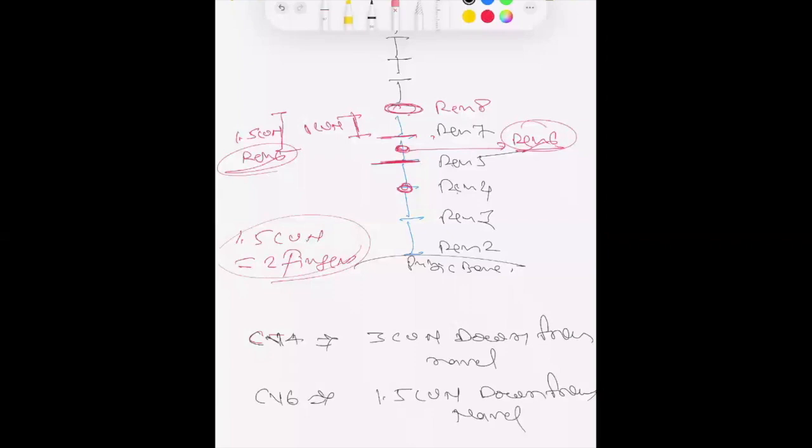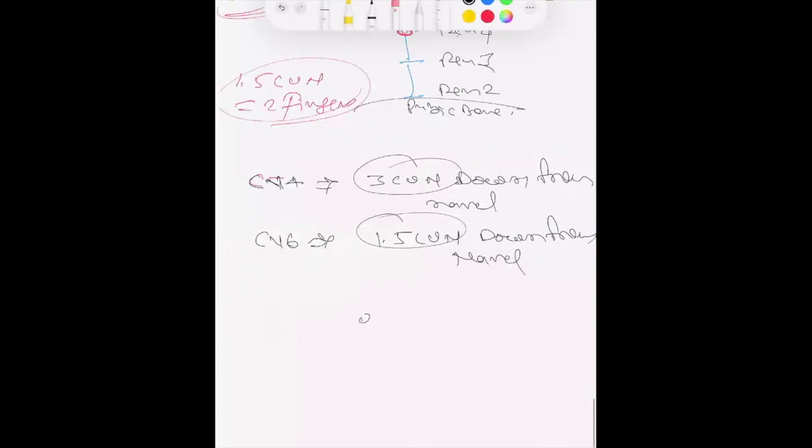So one is 3 cun down, one is 1.5 cun down. So this is the navel or Ren 8. From here, this is CV4 and just in between is CV6. So these 2 points we have to remember.